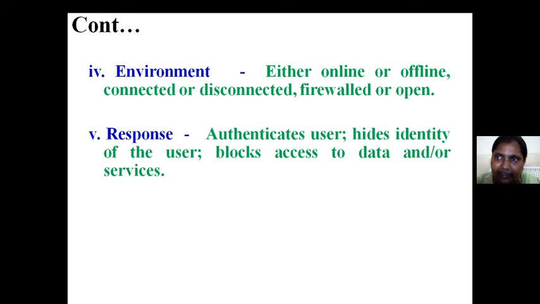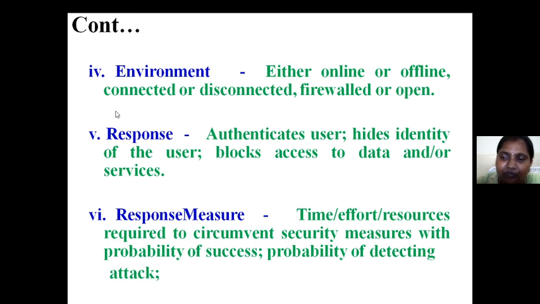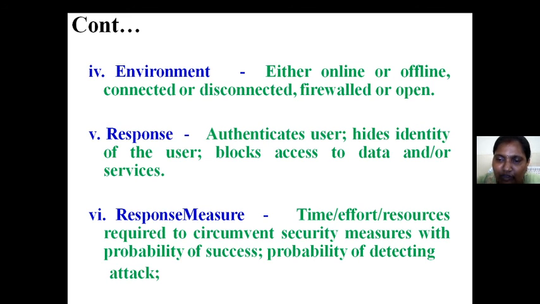If anybody is trying to steal your data, or if anybody is trying to give the illusion that they are also a part of your company, which they are not, then the system should respond: you are not an authorized person, you don't have any entry in my system. It has to respond for that. So authentication hides the identity of the user, blocks access to data and services. A response measure: how we have to respond is based upon some probability issues, responding issues, which we have to check.